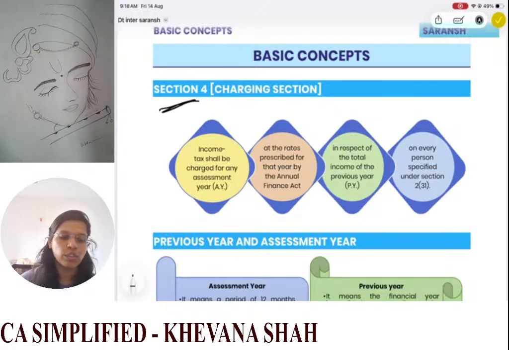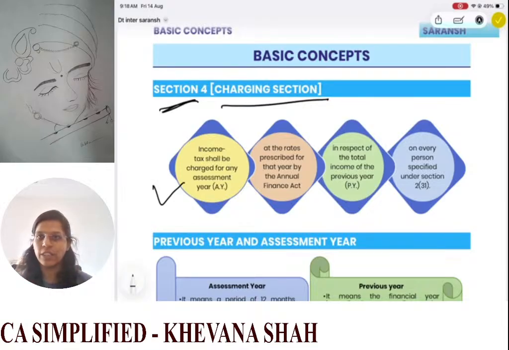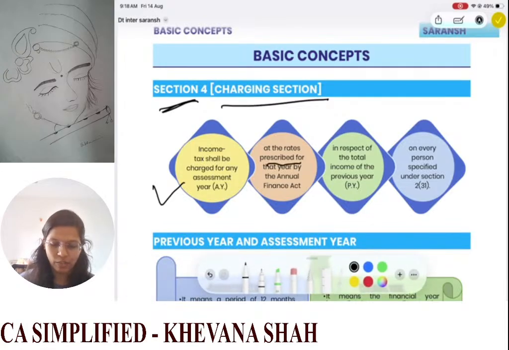So, section 4 is your charging section, and income tax shall be charged for any assessment year. So, you can charge your tax for any assessment year. Now, what are the rates? Rates prescribed for that year by the Annual Finance Act. Okay. So, whatever are the prescribed rates for that particular Finance Act, by those rates you can apply the taxes in respect of the total income of the previous year.